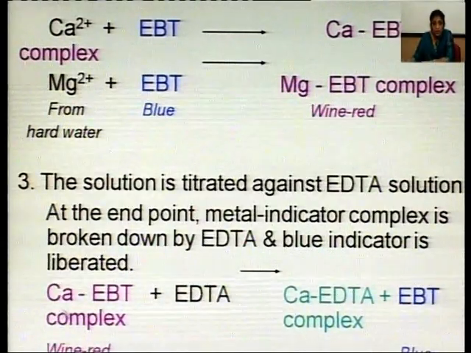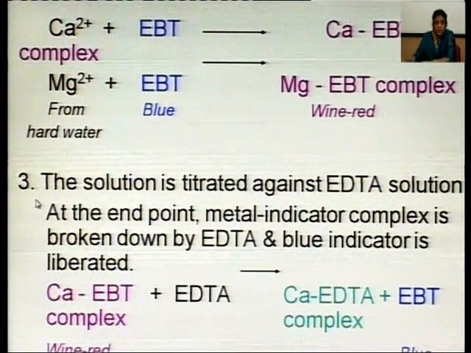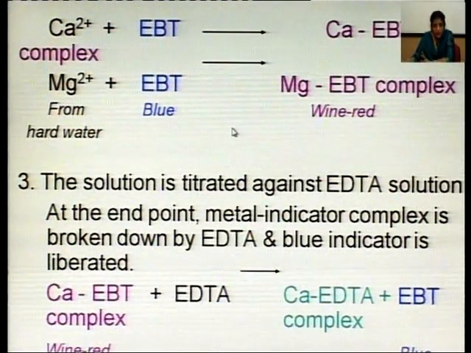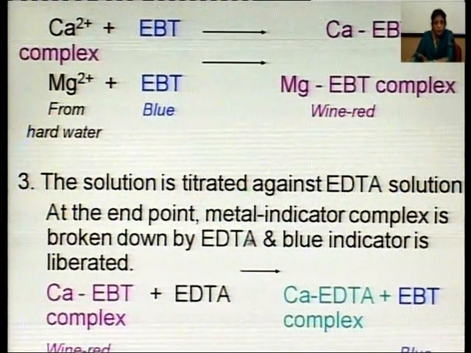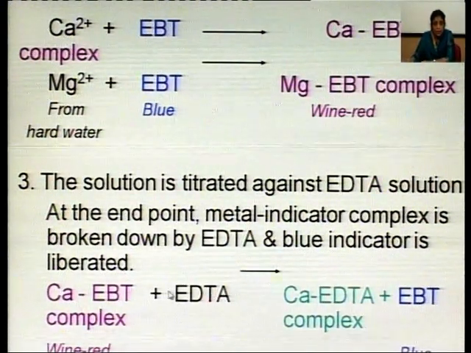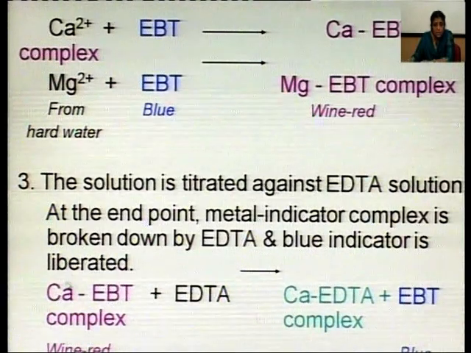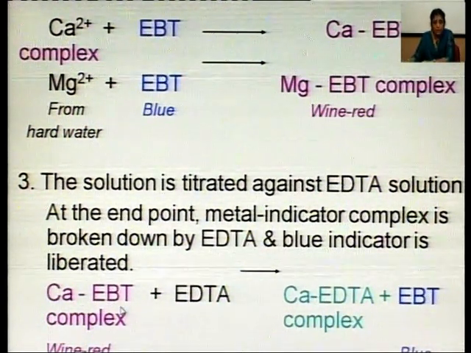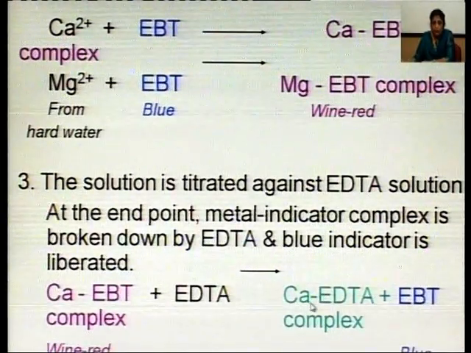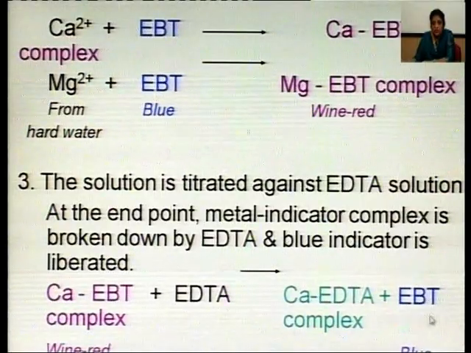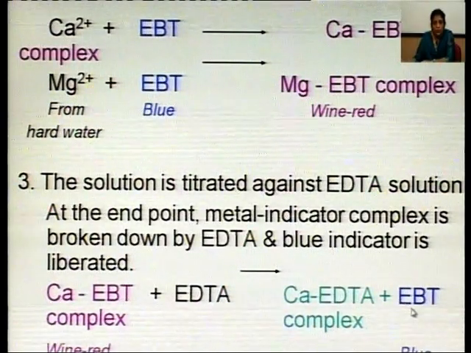So, you can see here that firstly EDTA is forming all the magnesium EDTA complex or Mg EDTA complex, but at the end point, this EDTA will attack the calcium EBT complex or magnesium EBT complex, and it will form calcium EDTA complex, whereas the indicator is liberated and blue color is restored.